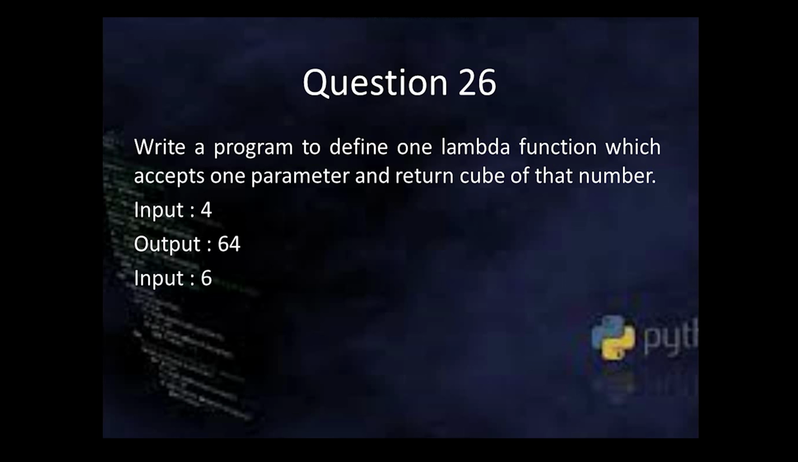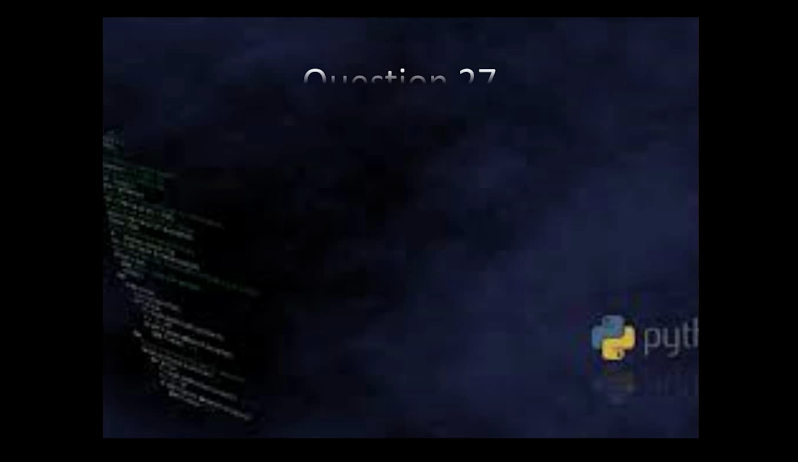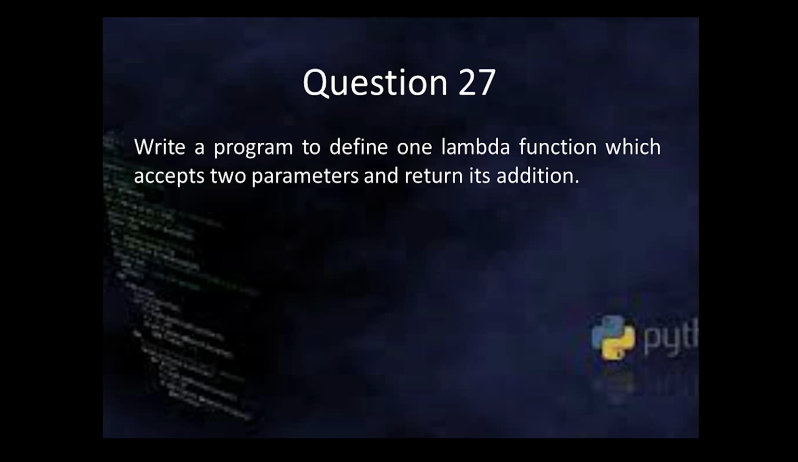Now, the next question is, write a program to define one lambda function which accepts two parameters and returns their addition. So if I'm passing 4 comma 3, it should return 7. Now this is a lambda function with more than one argument. Let's solve it.